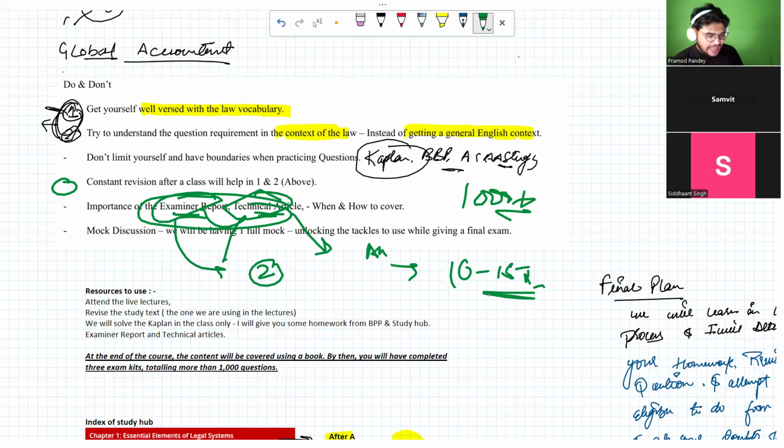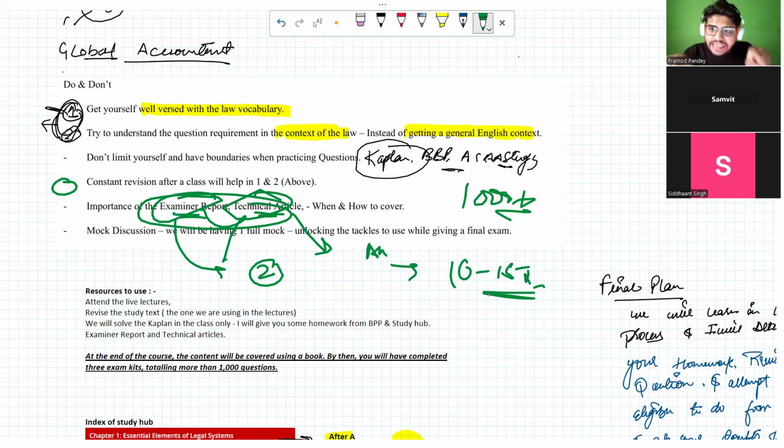So basically, the examiner report: every time you appear for the paper, because ultimately the four papers are the on-demand papers. Other than that, you will be having the papers on a quarter-wise basis, right? So whenever you sit for the exam, there's a group of people who are going to attempt each quarter. After that quarter, the examining team gets your scripts and marks them. They analyze what the major issues were that the students made, and what areas they could have improved. A better way to call this is reading the mind of the examiner.